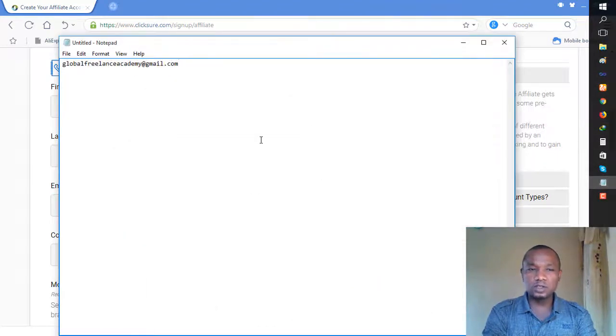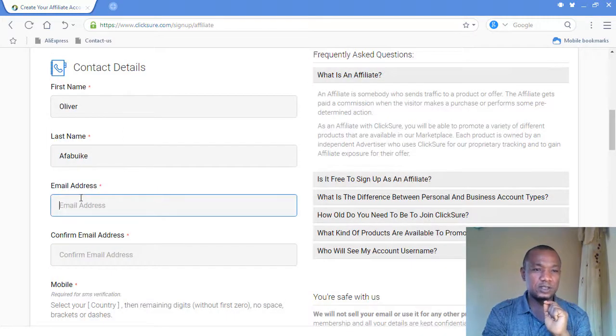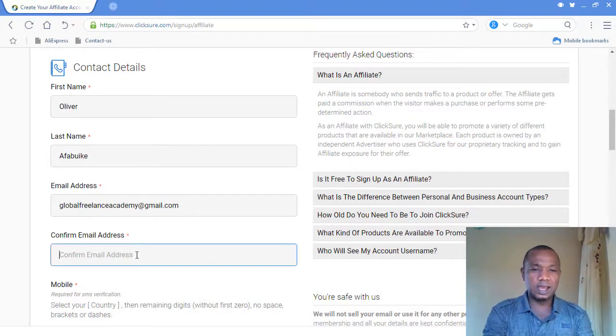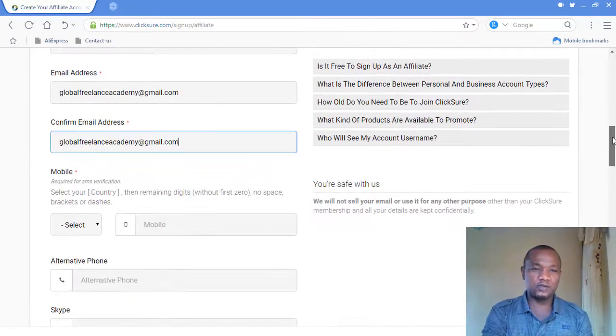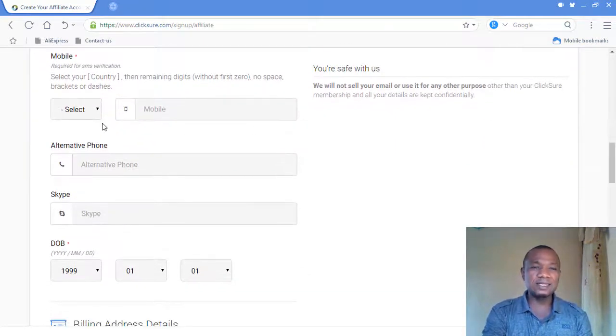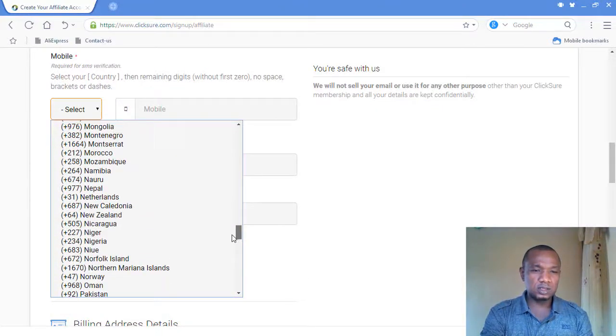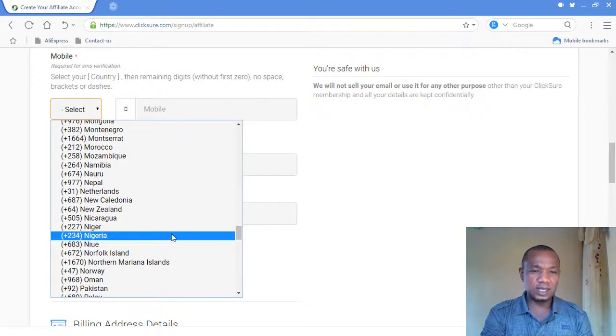I just get this particular email. Again, come up with your own email. Very simple thing. I have to put that email here, and I control V to paste it, or just type it if you know your own. So when you come to mobile, select your country from this place. My country is Nigeria, so I select Nigeria here.